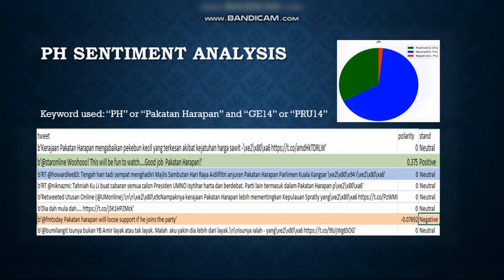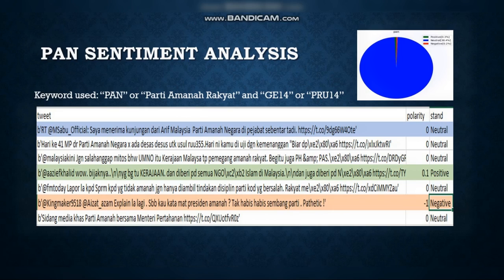Same as Pakatan Harapan, 65.7% of the data is neutral, 32.6% is positive, and 1.7% is negative. Same for Parti Amanah Rakyat, the neutral data is 38.4%, positive data is 0.3%, and negative data is 0.2%.